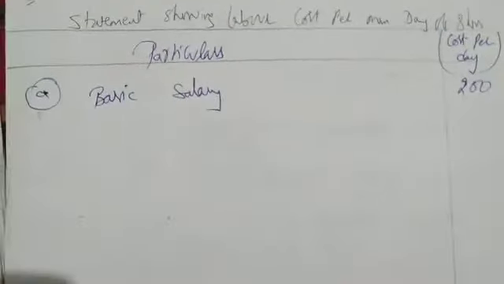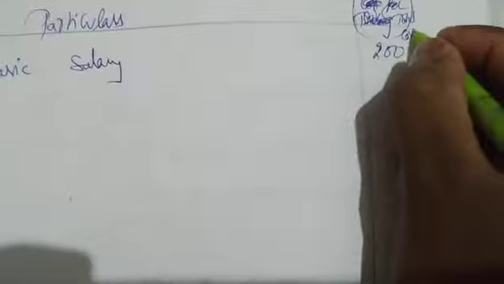Next, see, A. What is A? Basic salary, how much is it giving? 200 rupees. This is not cost per day, this is total cost. Sorry, this is total cost. I am writing total cost. Okay, first we'll do total cost, then we'll do per hour.